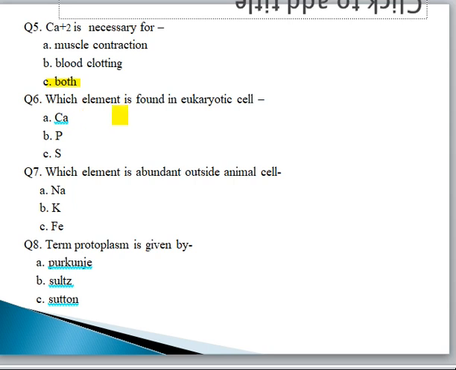Question number 6. Which element is found in eukaryotic cell? Calcium, phosphorus or sulfur. Here it is most abundantly found in eukaryotic cell. So the correct option is calcium. Which element is abundant outside the animal cell? Sodium, potassium or iron. So the correct option is sodium. Outside we have sodium more and inside we have potassium more.